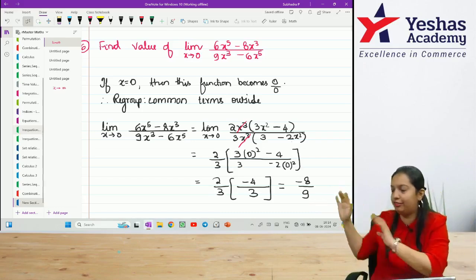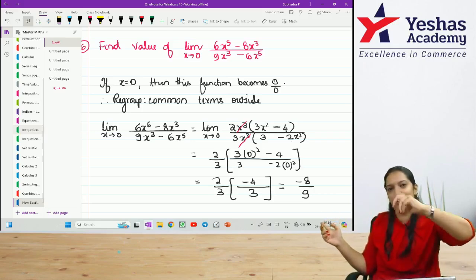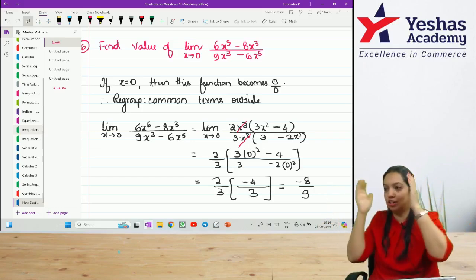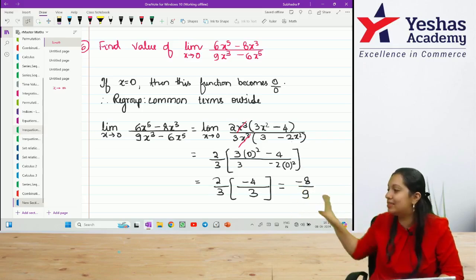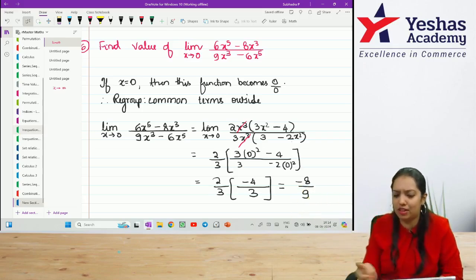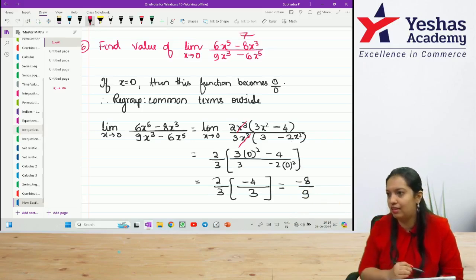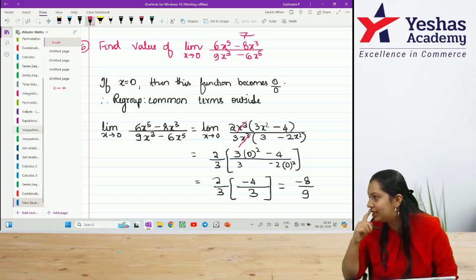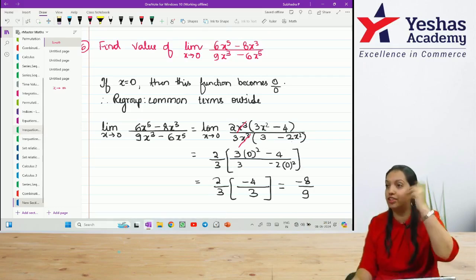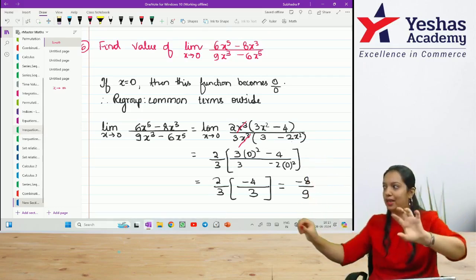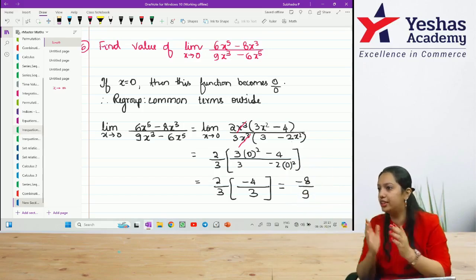From here, difficult problems start, because you can observe, unlike other questions that I did, I couldn't convert it into something square. So I had to use my mind and take something as common. If I hadn't taken something as common, there was nothing common. Let's imagine the numerator was 6x power 5, 7x cube. I couldn't have taken anything as common during that time, correct? I have to think of other ways. Multiply all the terms by x square, x cube, or divide all the terms by x square, x cube.